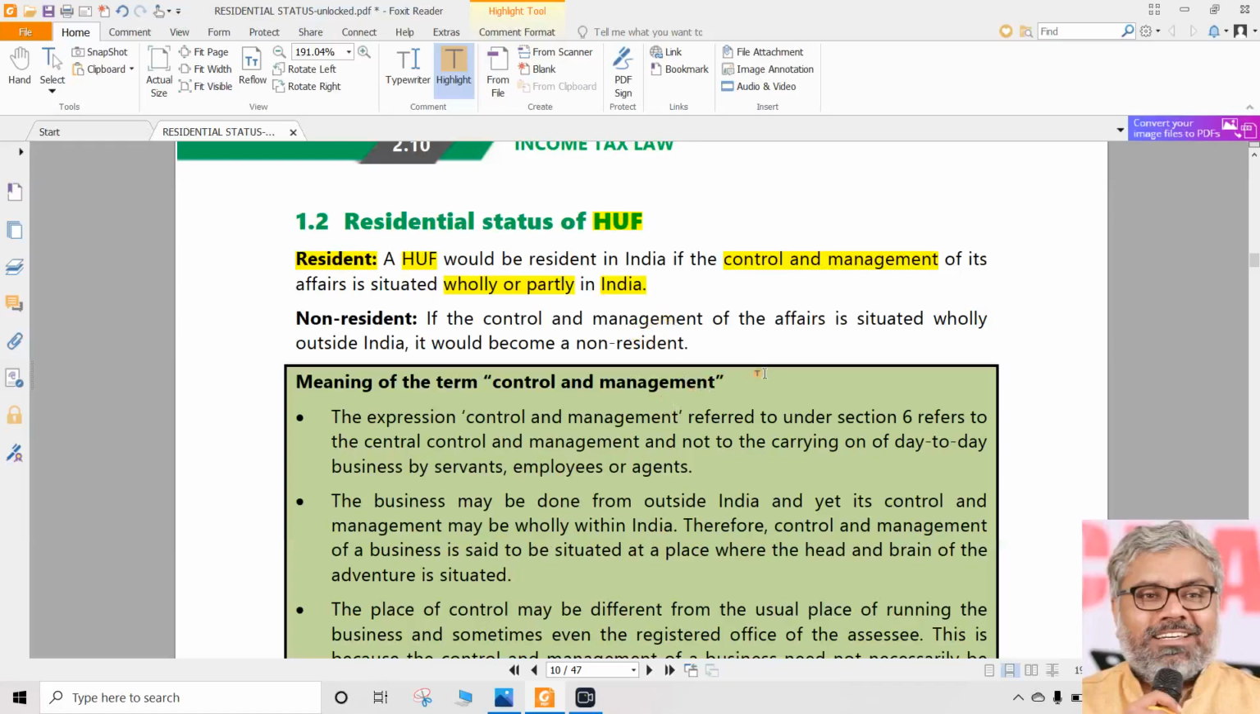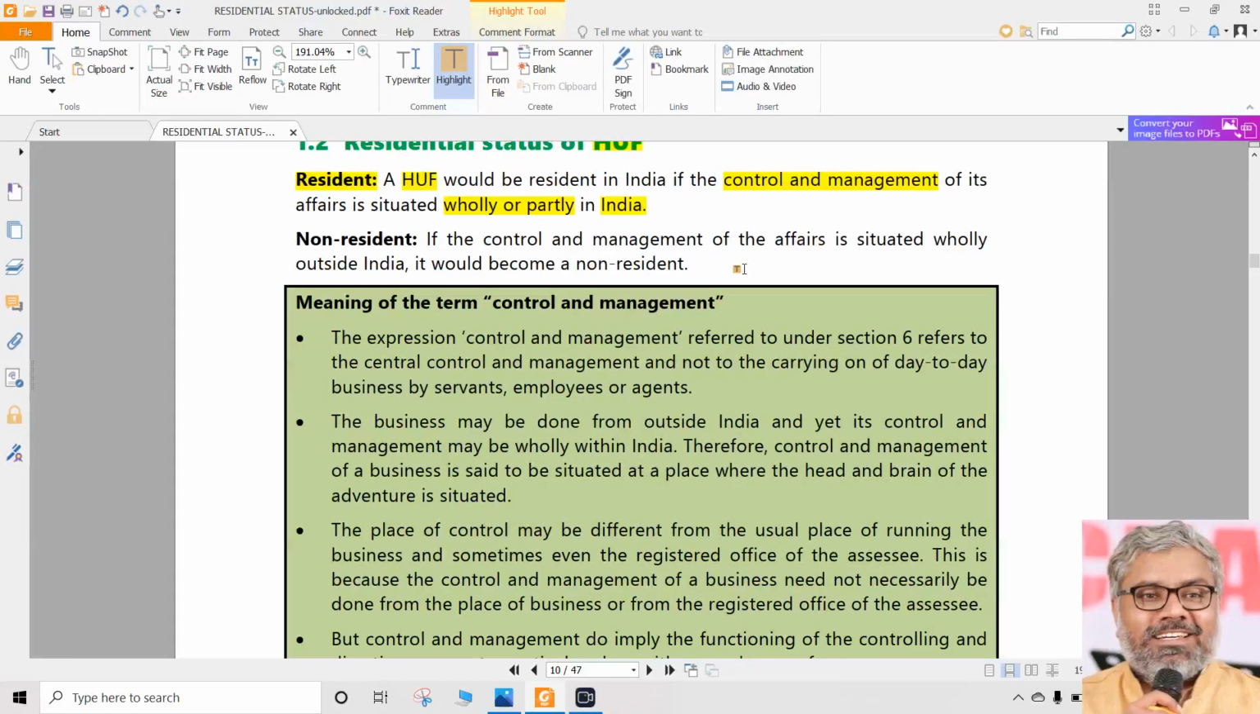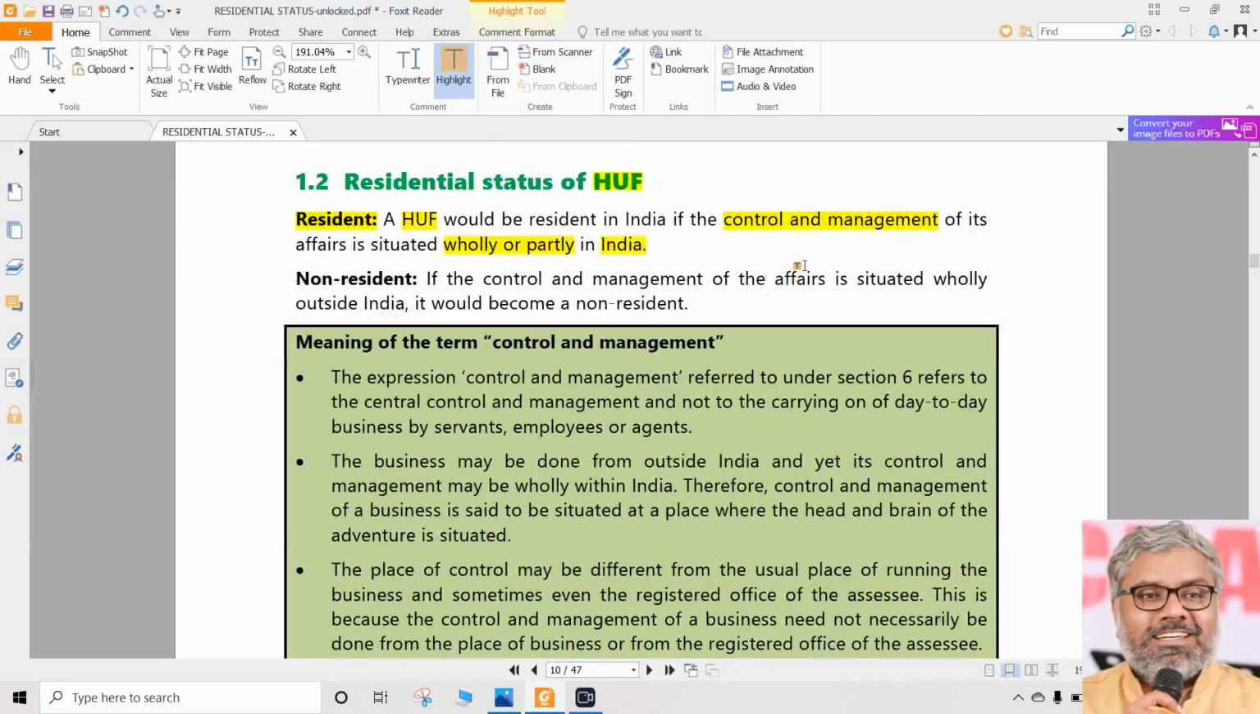So we don't have to get into those thoughts of how would we know control and management is there in India or not. Nobody is expecting you to know. You are just supposed to know the provision, not whether the control and management is really in India or not. That should be given in the question. So according to the question, you have to answer. Simple point here, the provision says what, that you should know. That is our job of learning the law. So what does the law say?